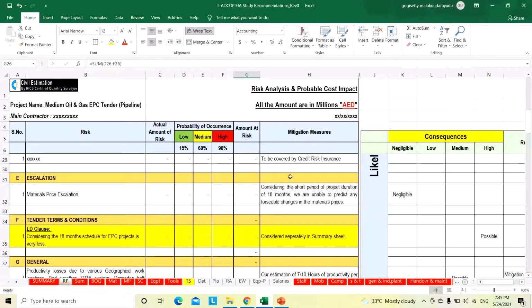In that video, the bank credit facilities, interest cost, investment cost, all costs are covered, and it will cover credit risk insurance also.